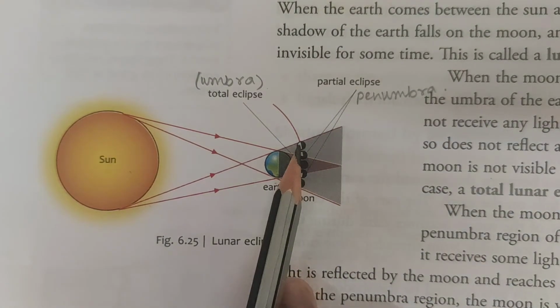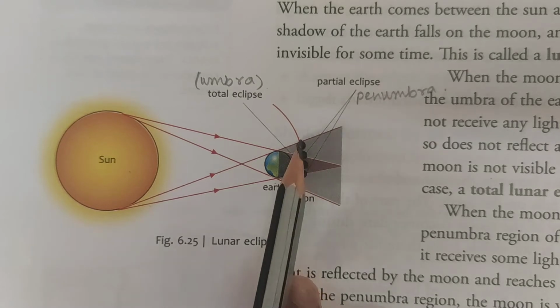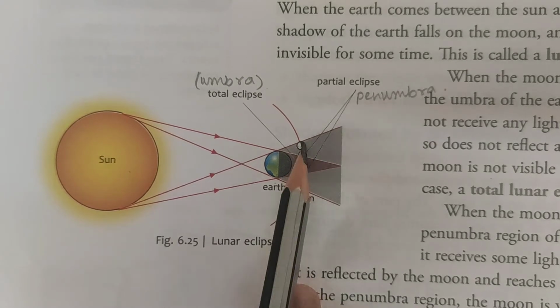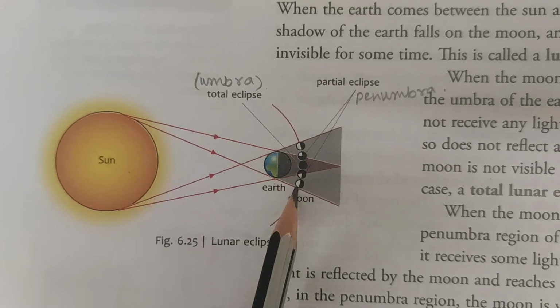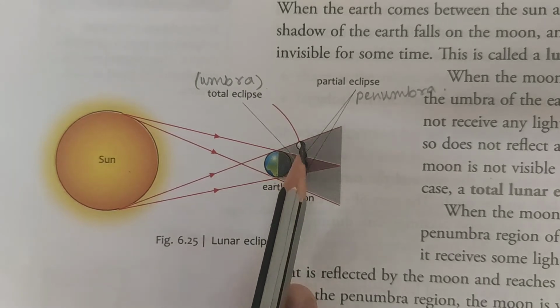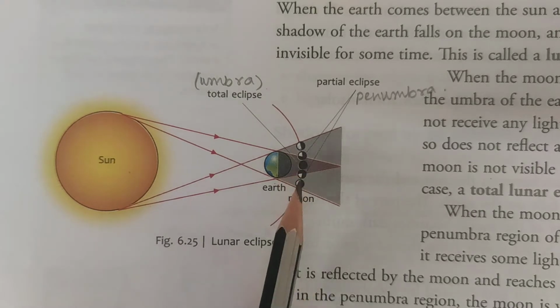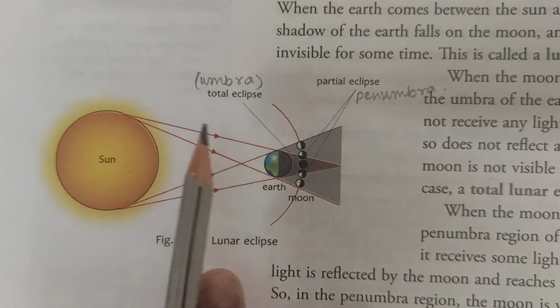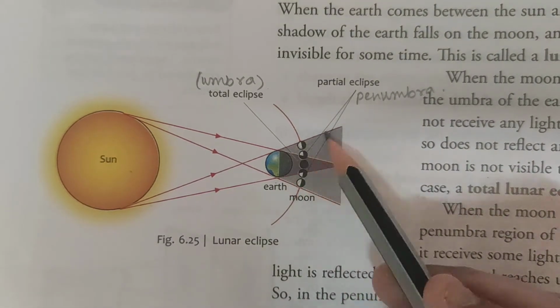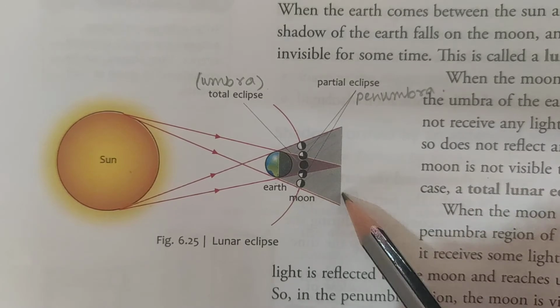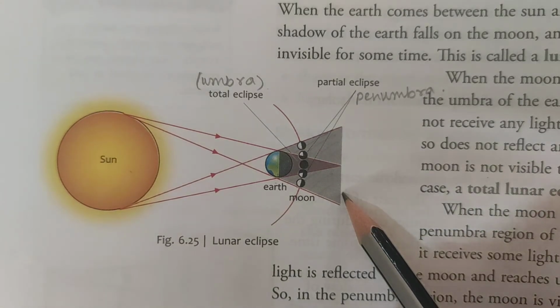And can you see these parts, the phases? See these phases? The moon you can see partially. Some part is lighted, isn't it? That means in these phases, some part of the sunlight can reach the moon. What is this region called? When the moon lies in this region or this region, this is the penumbra region of the shadow.